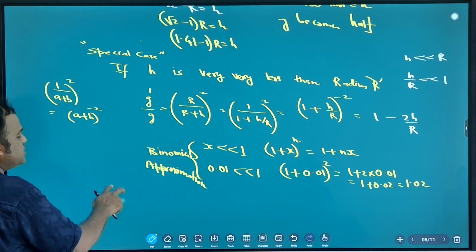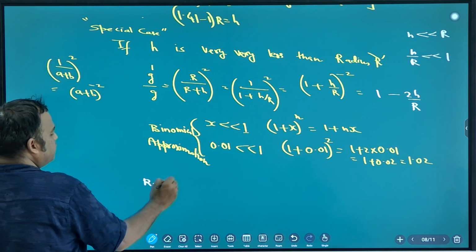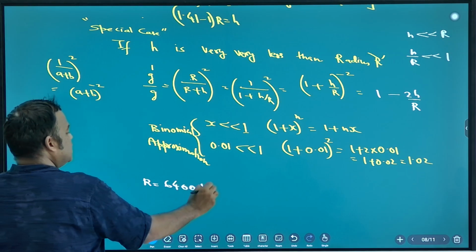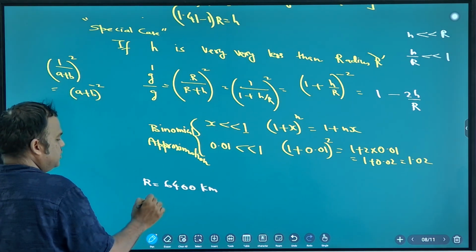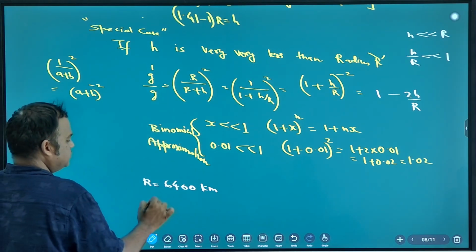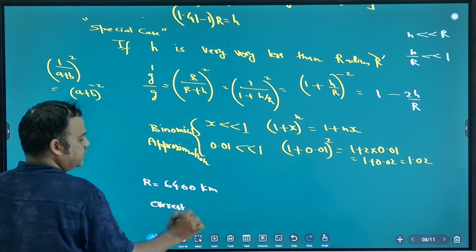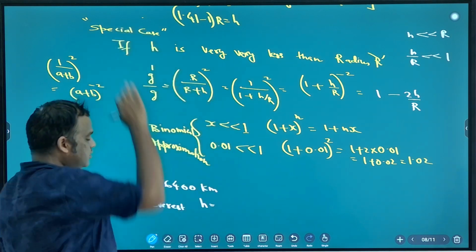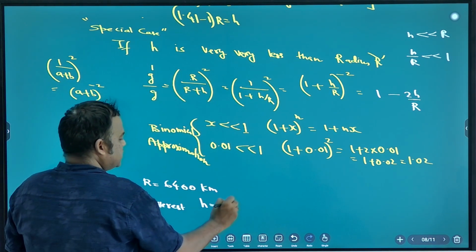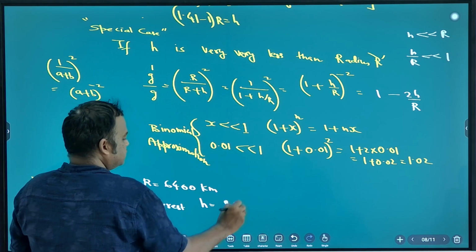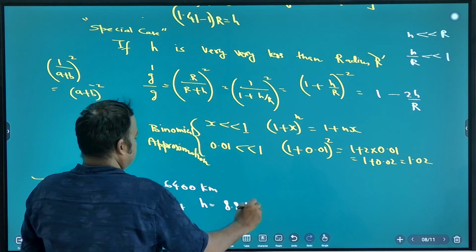Very less means what? You know the value of R, radius of Earth? 6400 kilometer. What is the height of Everest? It is around 8.8 kilometer.